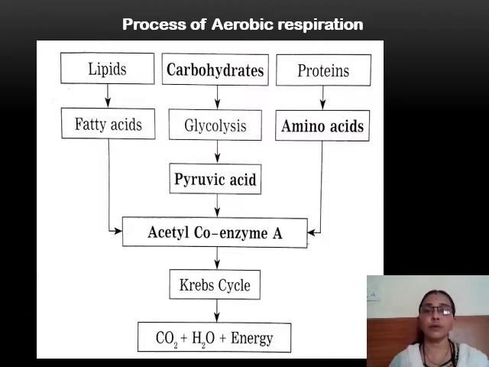If we do not consume carbohydrates, then proteins have to be broken down. When proteins are broken down into amino acids, a byproduct is formed, which we call ammonia. That ammonia is released into the blood and then thrown out of our body because it is poisonous for the blood.